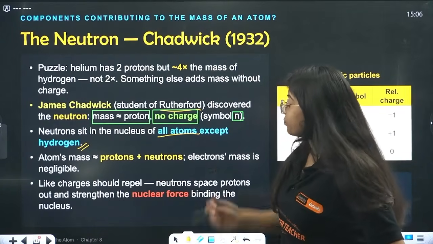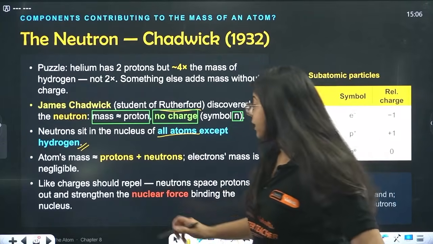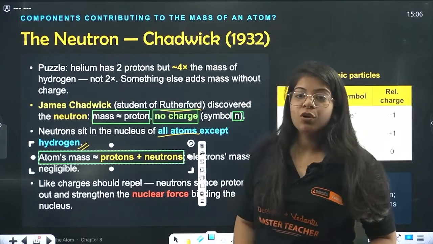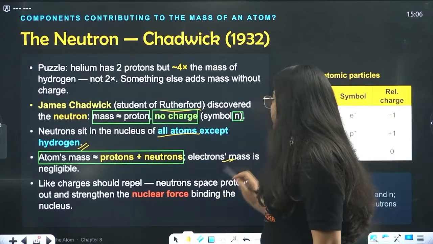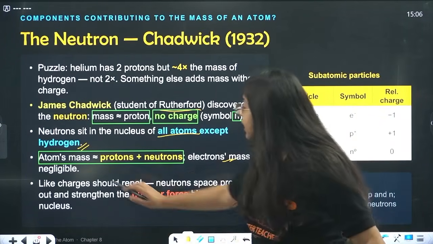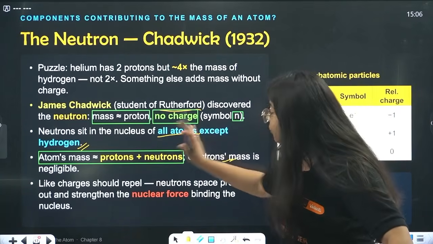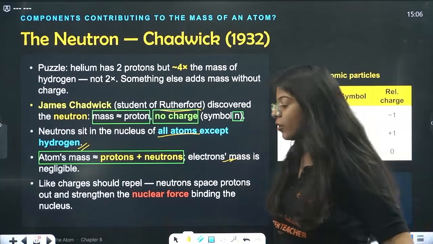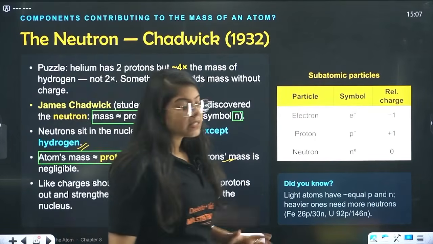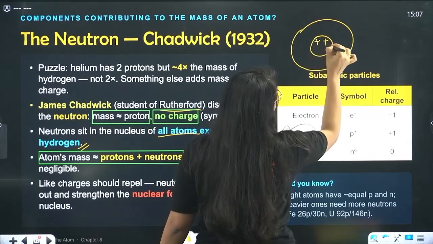That means the total mass of the atom is equal to the mass of protons plus the mass of neutrons, because the electron's mass is negligible. Then there is one more thing: like charges should repel. Neutrons space protons out and strengthen the nuclear force. So one more thing they are saying is that inside the nucleus, this is your atom, this is your nucleus, there are lots of protons now.